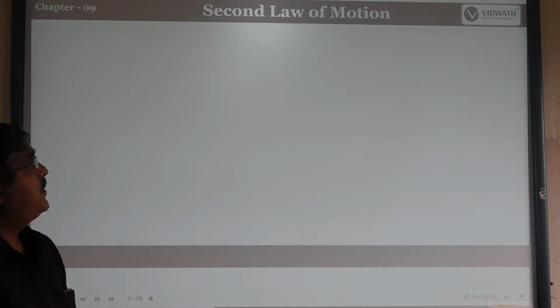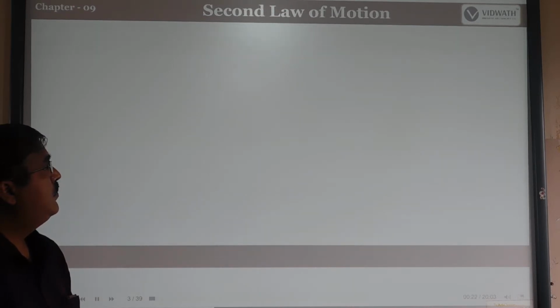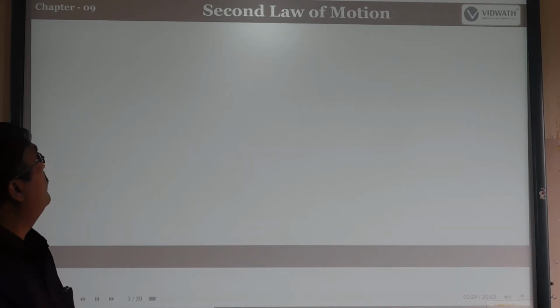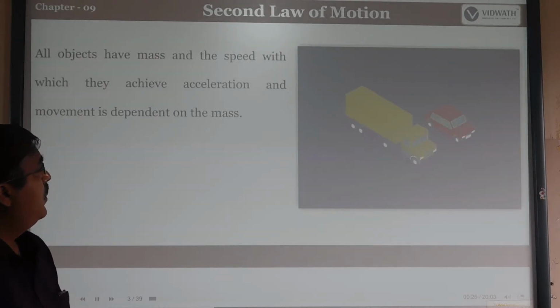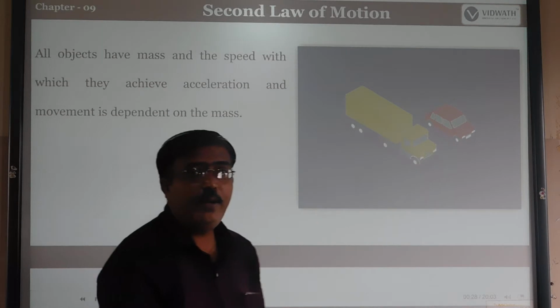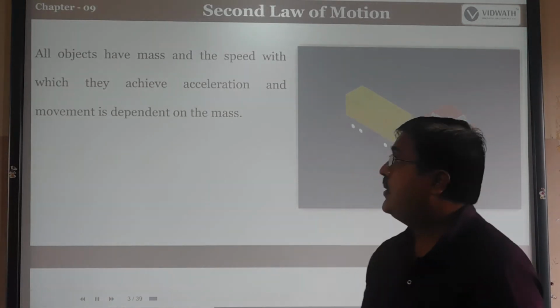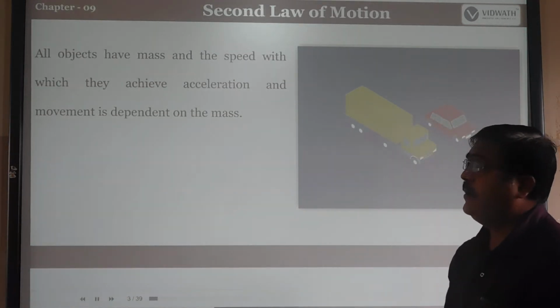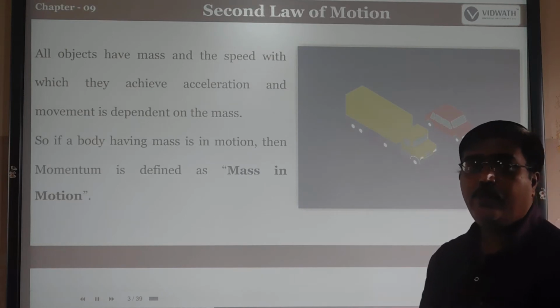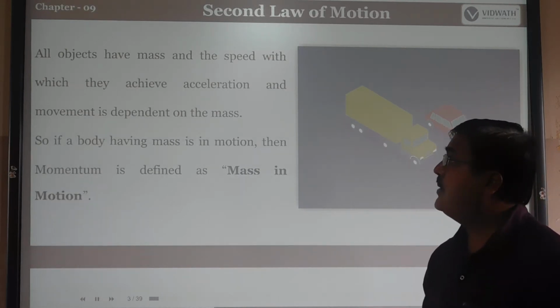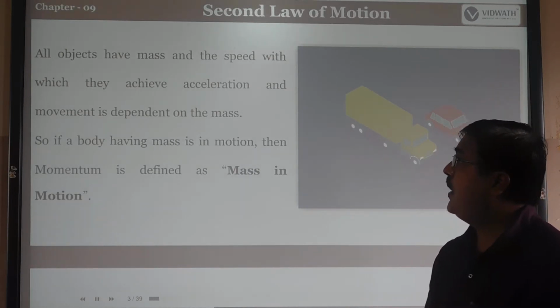So what is the meaning of the second law of motion? It should depend upon the mass and also the acceleration. All objects have a mass. Any object has a particular mass and some speed, through which it achieves acceleration, and the movement depends on the mass.